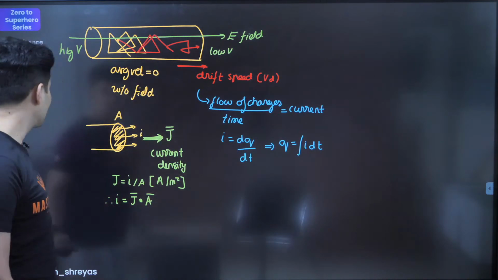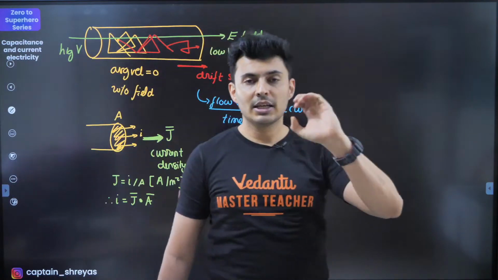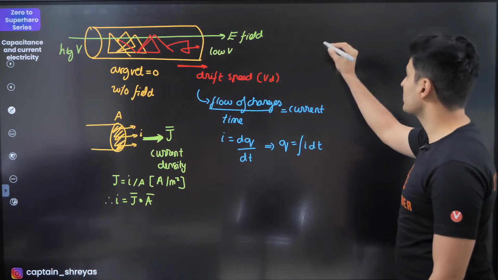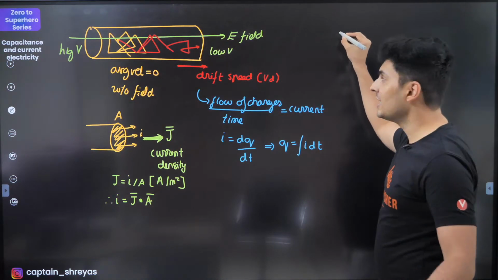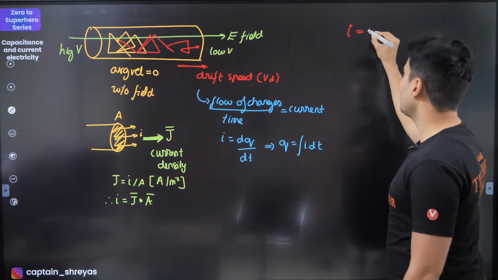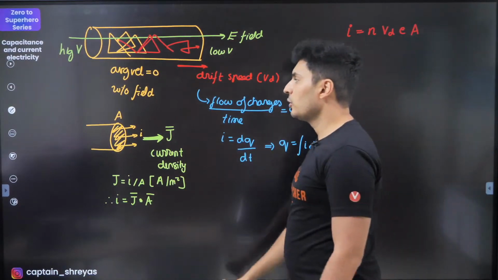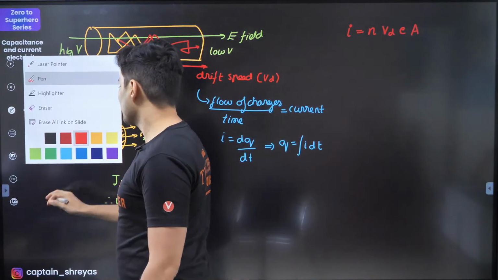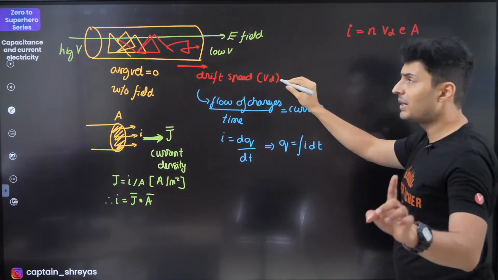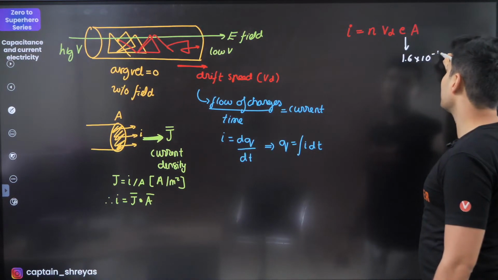There's only one more thing remaining, and that is your drift velocity. Drift velocity can also be calculated via a formula, and this formula is I = nAeVd. So current is related to drift speed with this formula. If you are wondering what those symbols are, let me tell you. Vd is drift speed. e is 1.6 into 10 to the power minus 19.